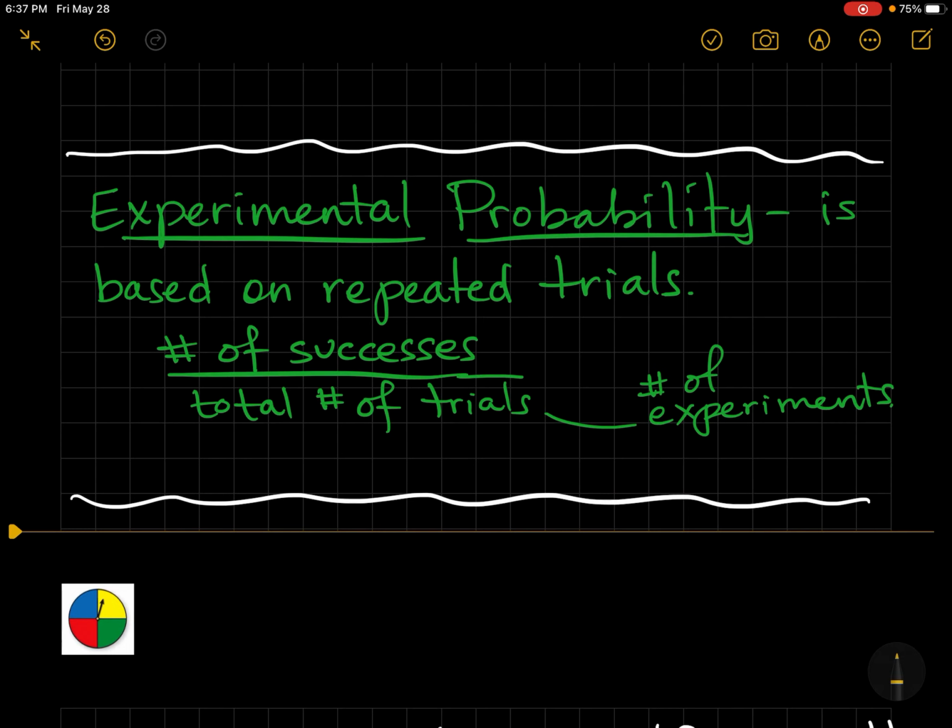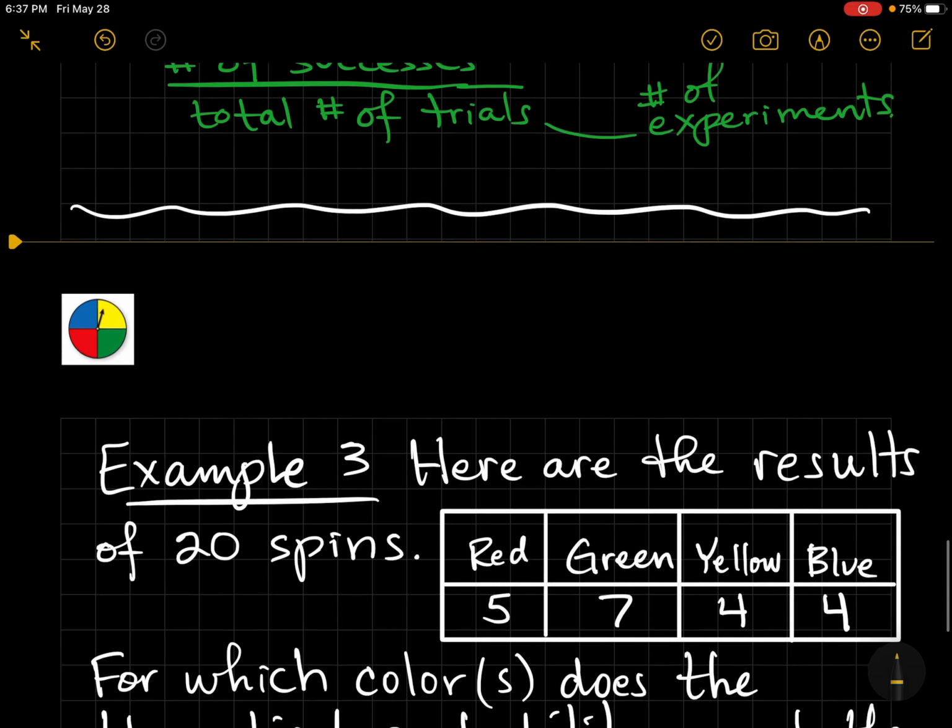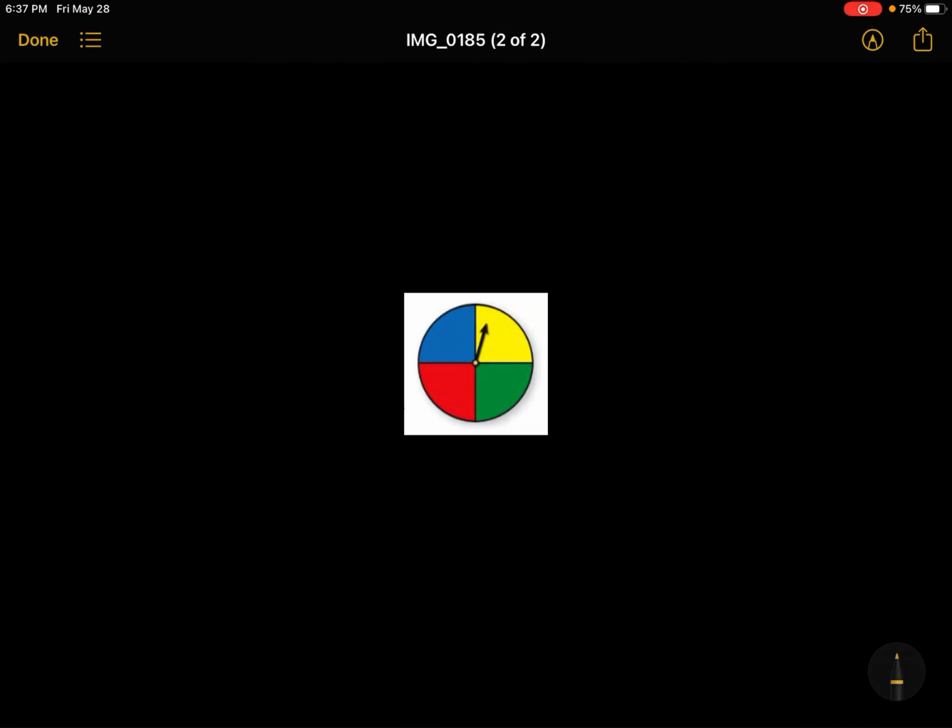Okay, let's look at experimental probability. This is based on repeated trials. We call these trials experiments. So this is, for example, I say I flip a coin 10 times and 7 times I got heads. Well, that's experimental probability. Theoretically, we know that there's a 50-50 chance, so half of the coins should be heads and half of my flips should be tails. But that's theoretical. Experimental doesn't usually match. It can, though.